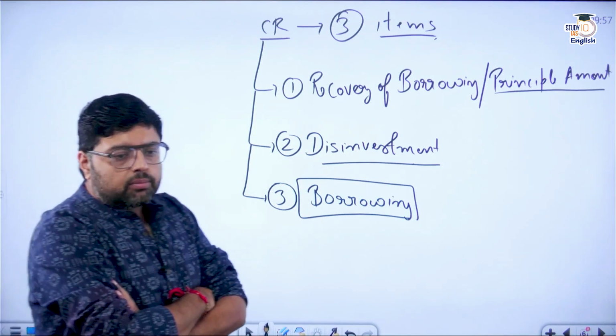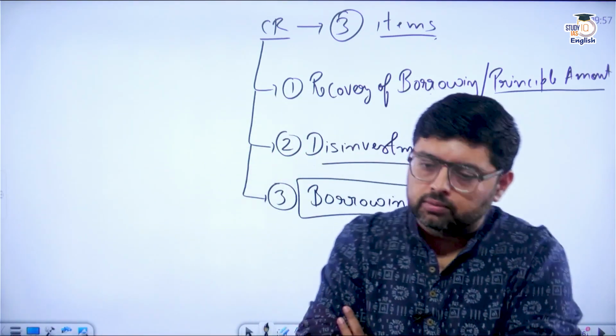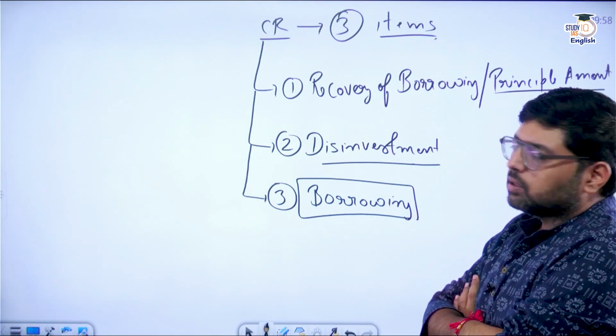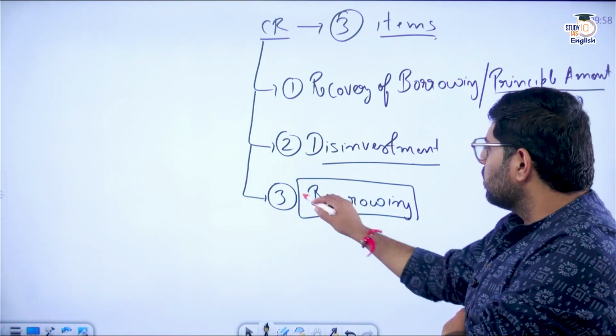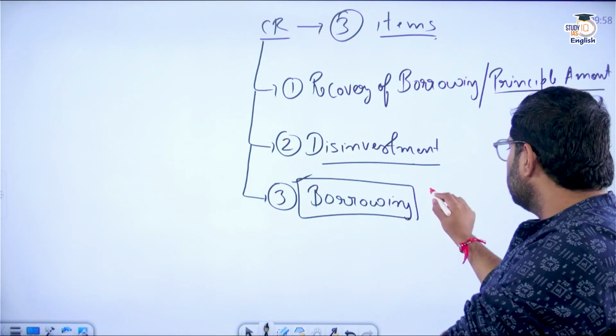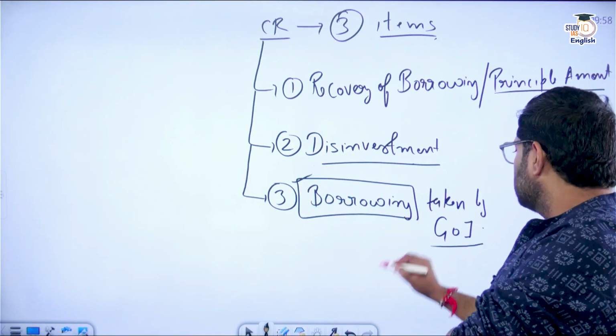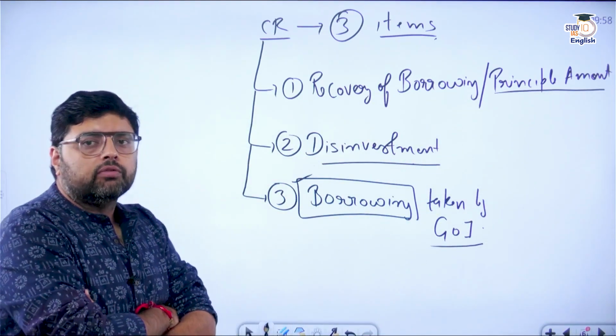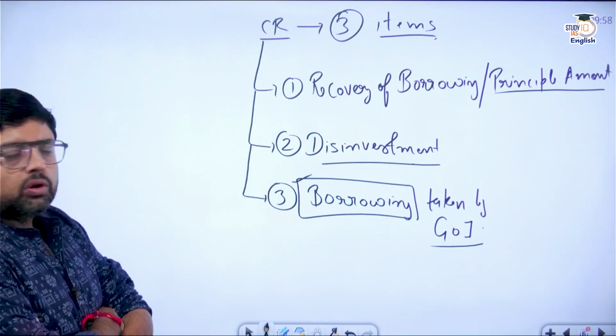So whatever borrowing that government takes from anywhere is also a part of capital receipts. Okay, so you can say borrowing taken by government of India. So this is what you have to remember.